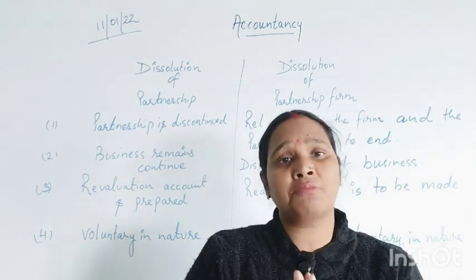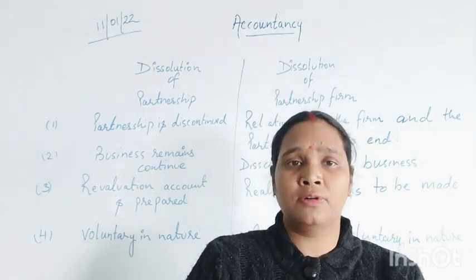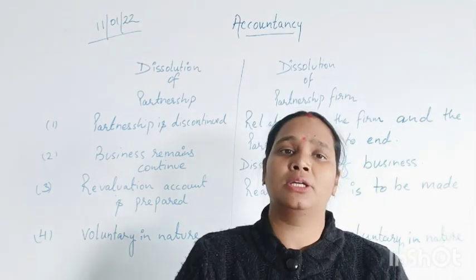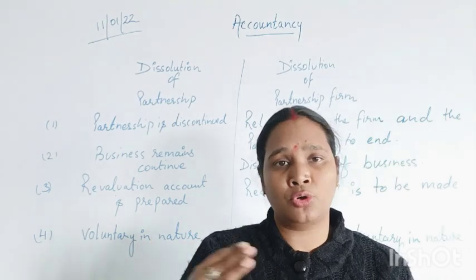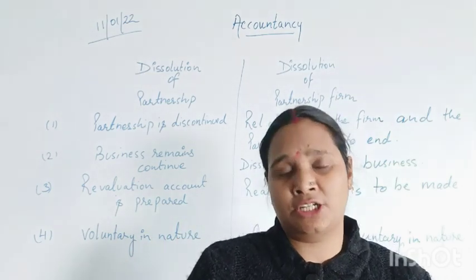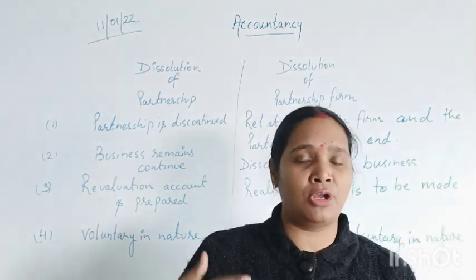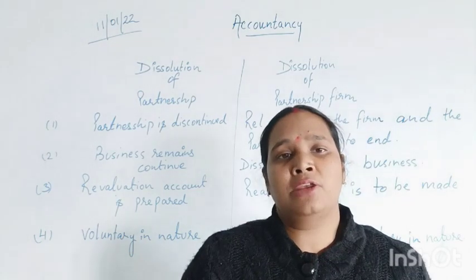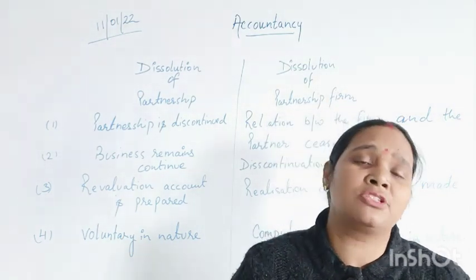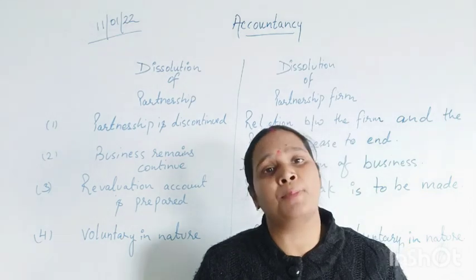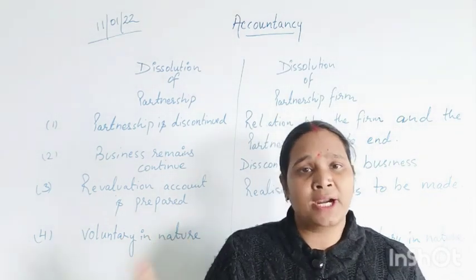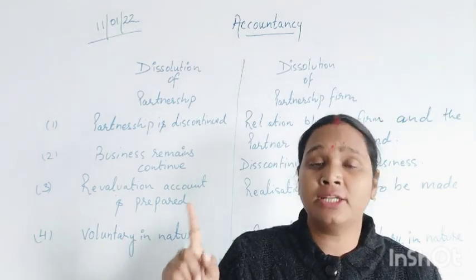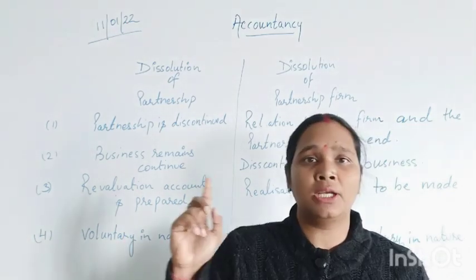And this situation may arise as a result of retirement of any partner. Suppose there are 4 partners and one partner wants to exit from that partnership firm. He doesn't want to be a member of that partnership firm any further. So in that situation, if he is retiring from the partnership firm, then obviously the partnership will be dissolved.